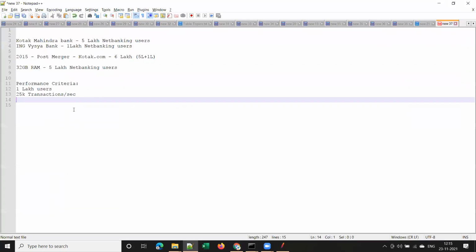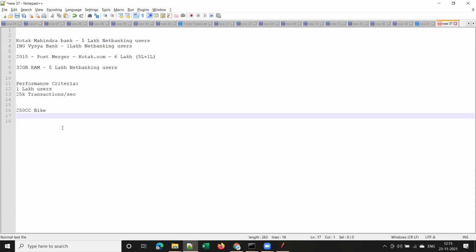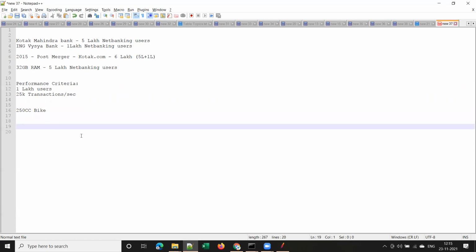Let me take an example. We are all crazy about bikes and cars, right? For example, Hero Honda is releasing some 250cc bike. Now the design engineers, or the engineers who are involved in the development or manufacturing of that bike, will be told something like this.